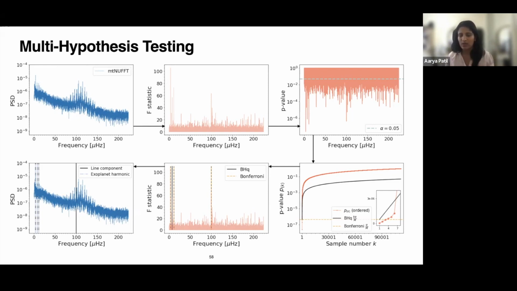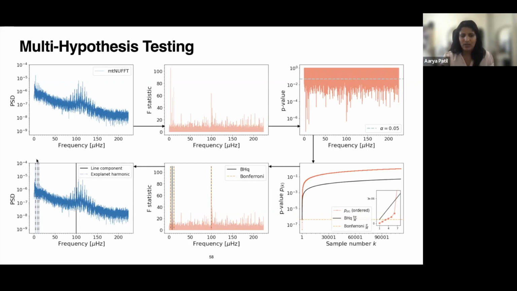Again, I'm not going to go into the details of that. But we use Benjamini-Hochberg and Bonferroni corrections to correct for this problem of false discoveries due to too many tests at one time. And then finally, we are left with just 4 different signals, which I'm showing here to the left in black.